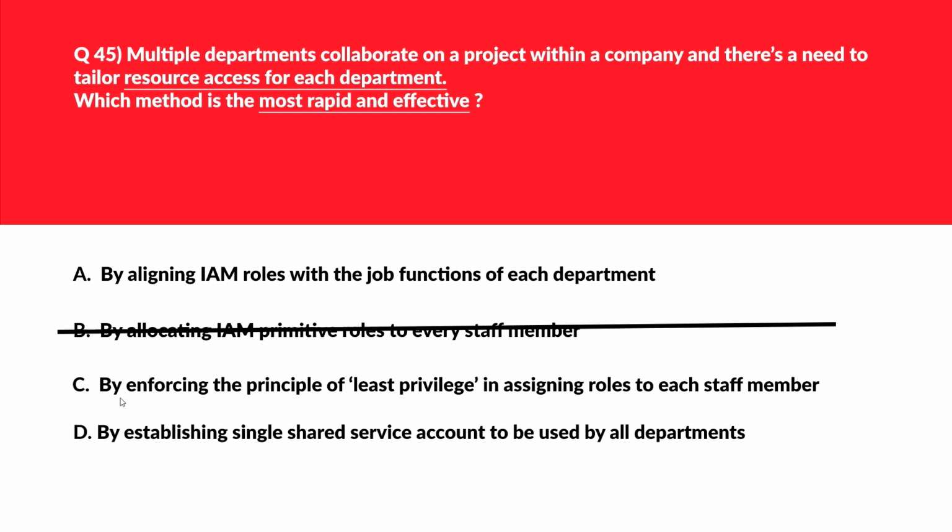Let's look at option C. C says by enforcing the principle of least privilege in assigning roles to each staff member. This looks good, least privilege, but if you look at this statement, each staff member, this can be a problem because let's say if there are 1,000 employees or 1 million employees, then manually applying principle of least privilege for each and every employee can be a difficult task.